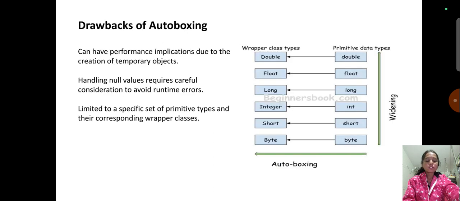And drawbacks of autoboxing: it can have performance implications due to the creation of temporary objects. Handling null values requires careful consideration to avoid runtime errors. It is limited to a specific set of primitive types and their corresponding wrapper classes. And you can see the wrapper classes and primitive data types. That is how it changed, and this is how the drawbacks of autoboxing in Java.